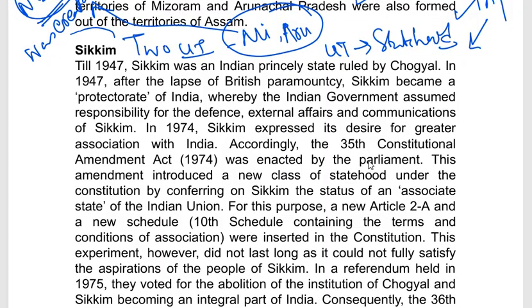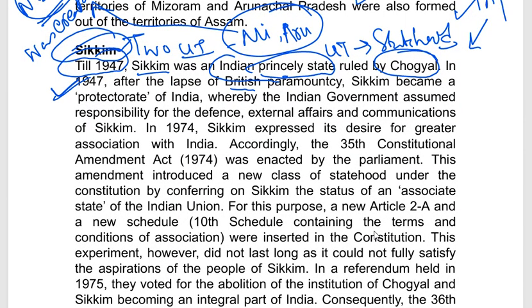Now, the very important thing is the case of statehood given to the area of Sikkim. Till the time of independence in 1947, Sikkim was purely a princely state ruled by the Chogyal dynasty. But after independence, that means after the lapse of British paramountcy, Sikkim became a protectorate of India.